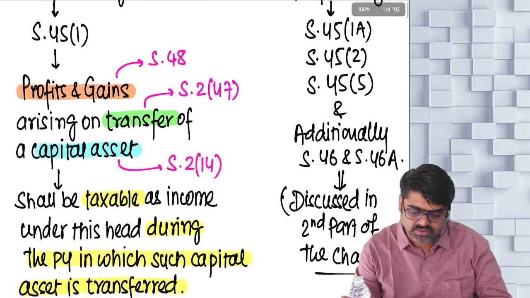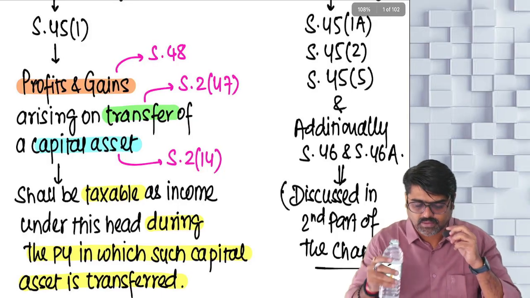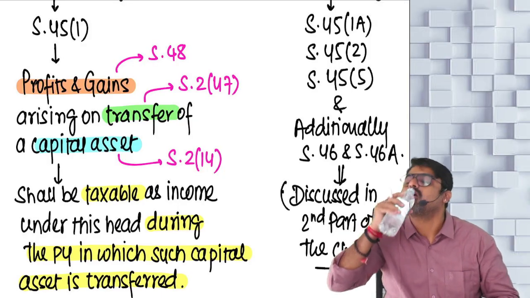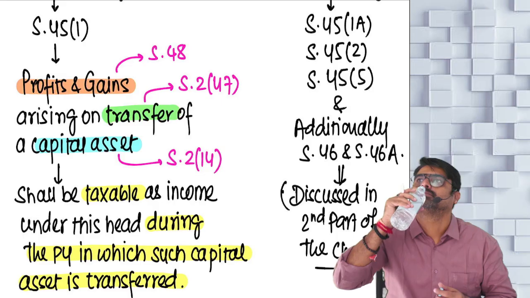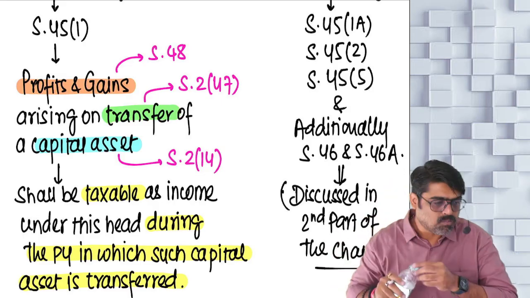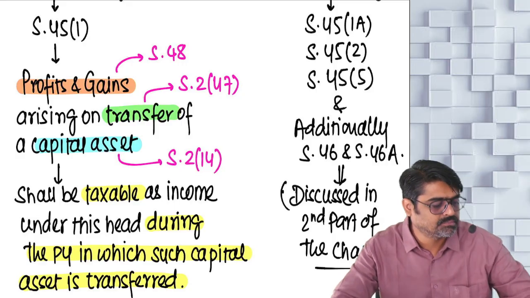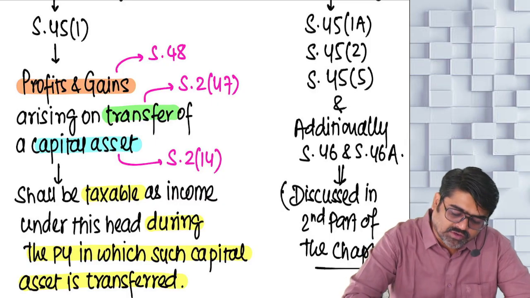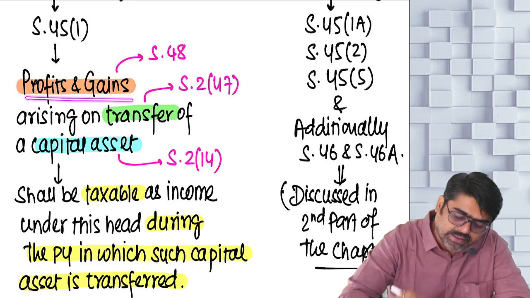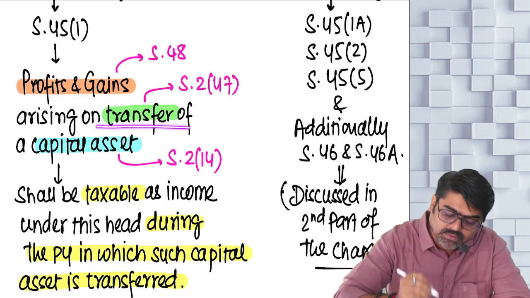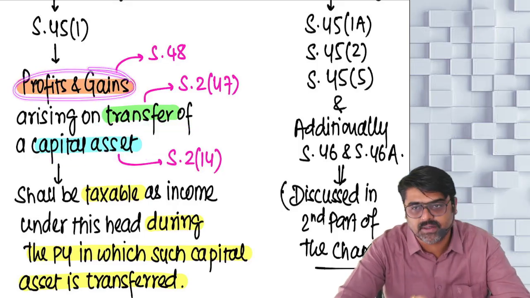Read about the general charge. General charge is given in section 45(1). Read it. What does section 45(1) say? Section 45(1) says that any profit and gain arising on transfer of a capital asset will be chargeable under this head.